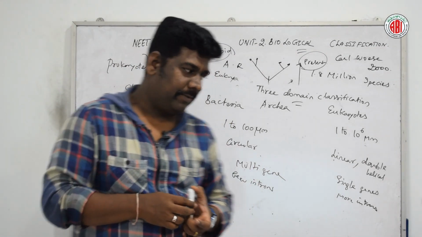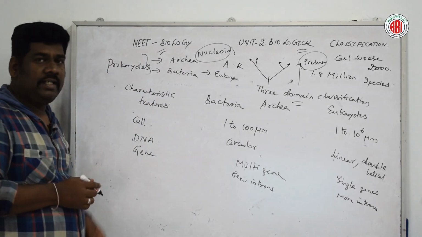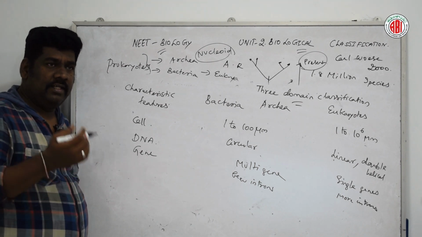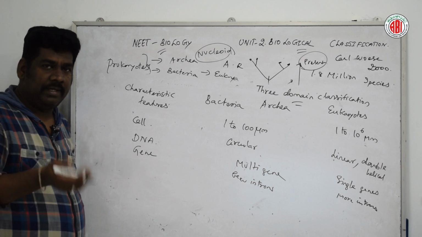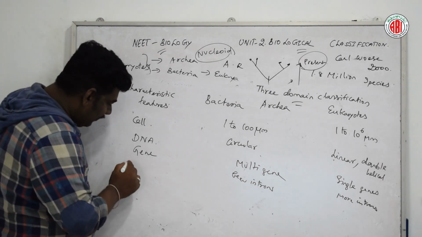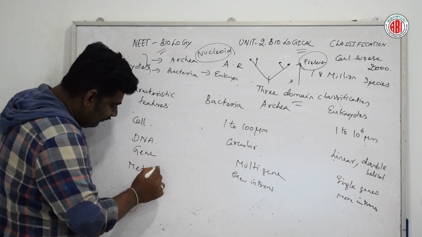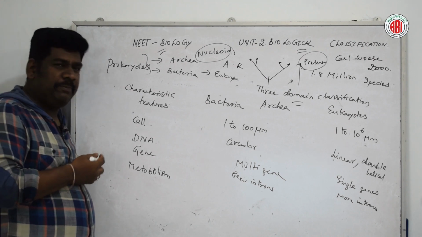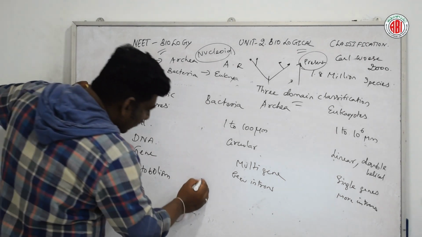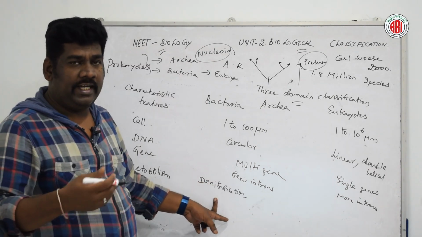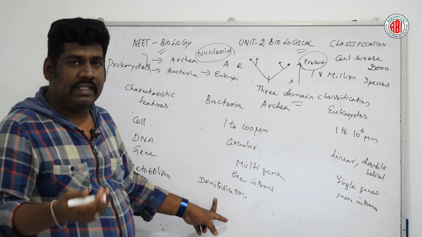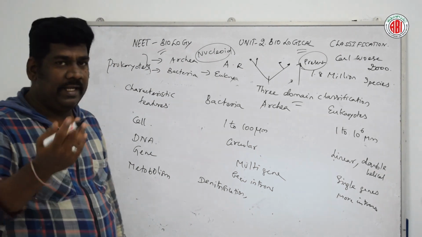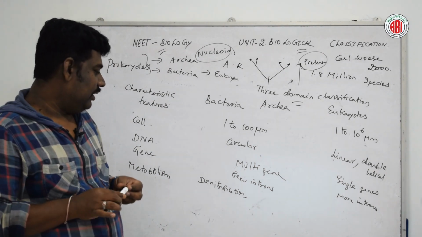Then when we are talking about metabolism, it is one of the essential activities of living organisms. So this metabolism, especially in bacteria and archaea, involves many types, many categories. Denitrification, that could be denitrified to form useful nitrites or nitrates that could be absorbed by the plants for survival. Symbiotic type of nutrition we will discuss in that.